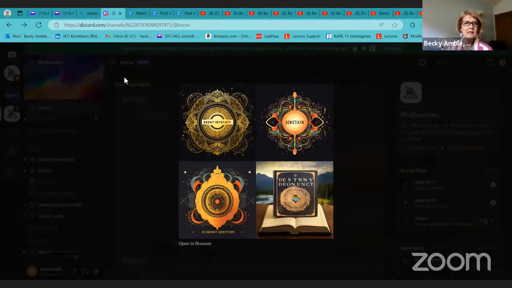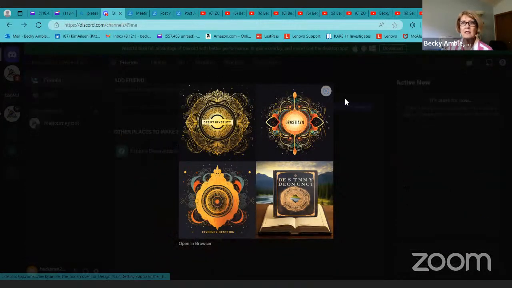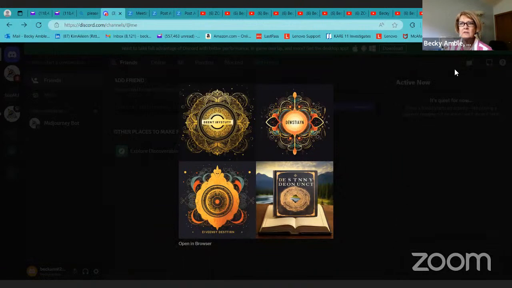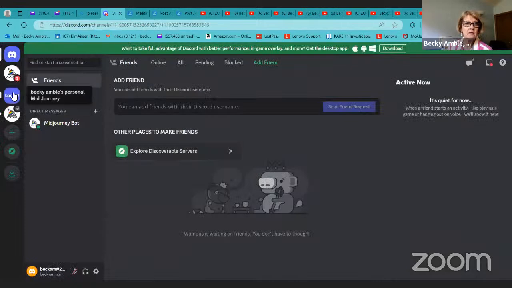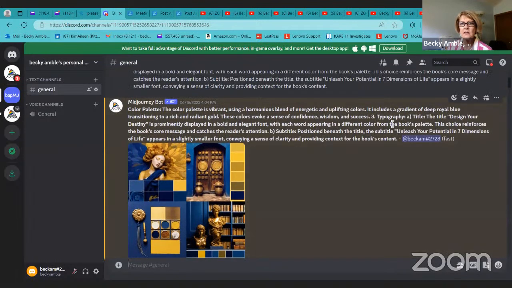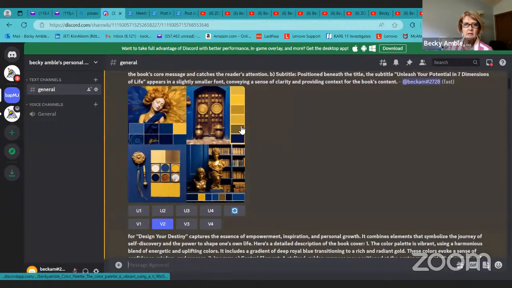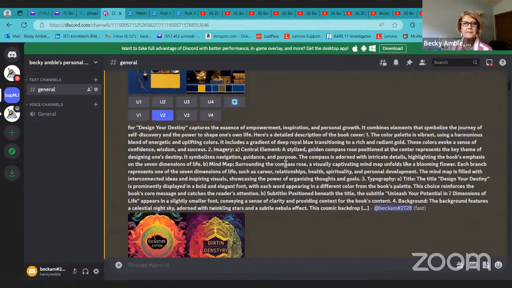All right, so then, okay, we want to back up a little bit here. I think I need to move this. Okay, let's get back to my page. And then you can see I changed things a little bit here. Color palette is vibrant, harmonious colors, energetic, and uplifting. And I'm not going to dig into these, but you can see the color palette that it put on all of these. And you can see, again, 4 different images.